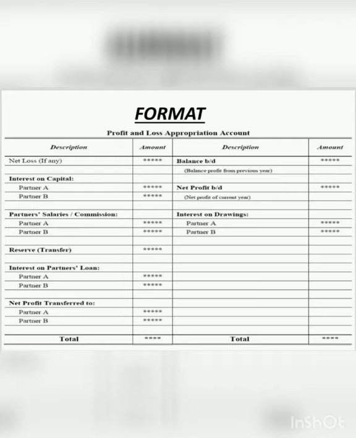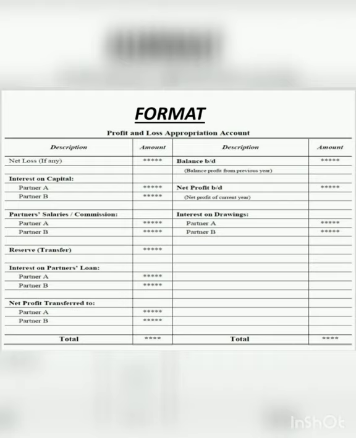Then after this, we distribute interest on capital to partner A, partner B. That depends on how many partners there are. Then we distribute salaries and commission to partners. Then if it is written in the question that we have to transfer some amount to reserve, we will transfer that amount to reserve as well. Then interest on partnership loan. Then if there are any drawings, we provide interest on drawings, which is written on the right hand side of the P&L appropriation account.